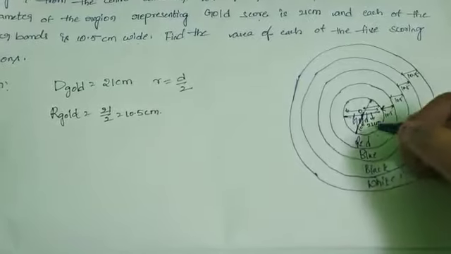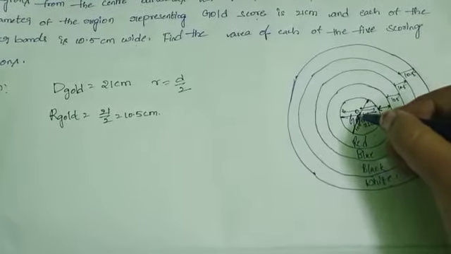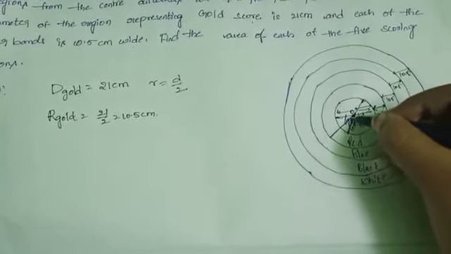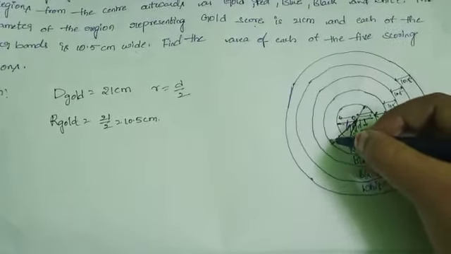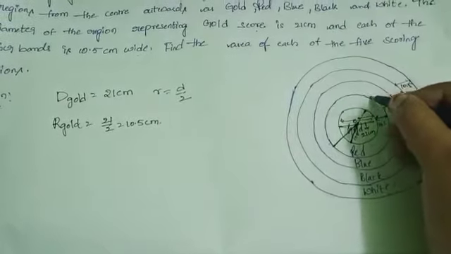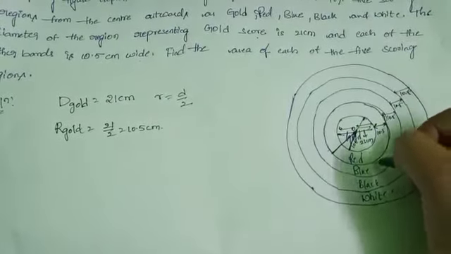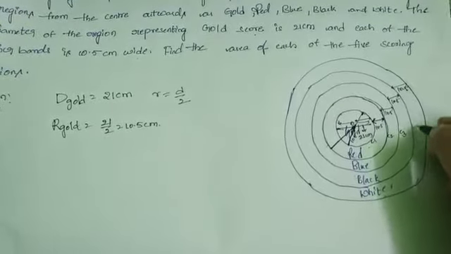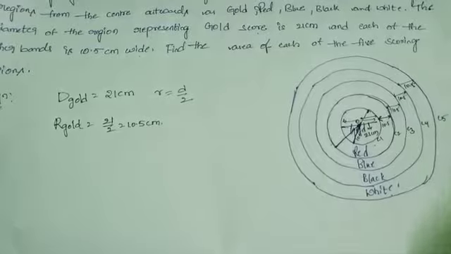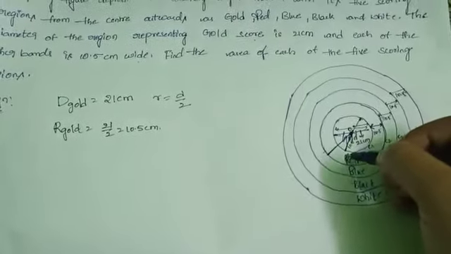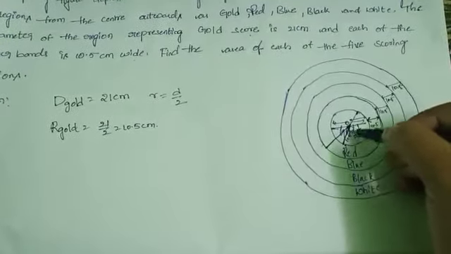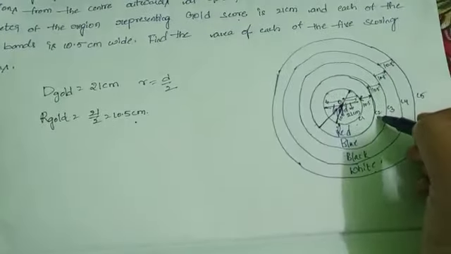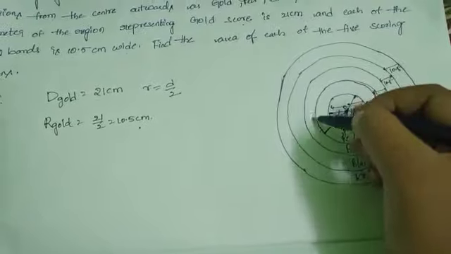Next, what is the radius of the red region? The radius of the red region means the radius of the second circle. Suppose this is circle 1, this is circle 2, circle 3, circle 4, circle 5. 5 circles. The first circle is the gold region, radius 10.5 centimeters. The second circle is the red region.